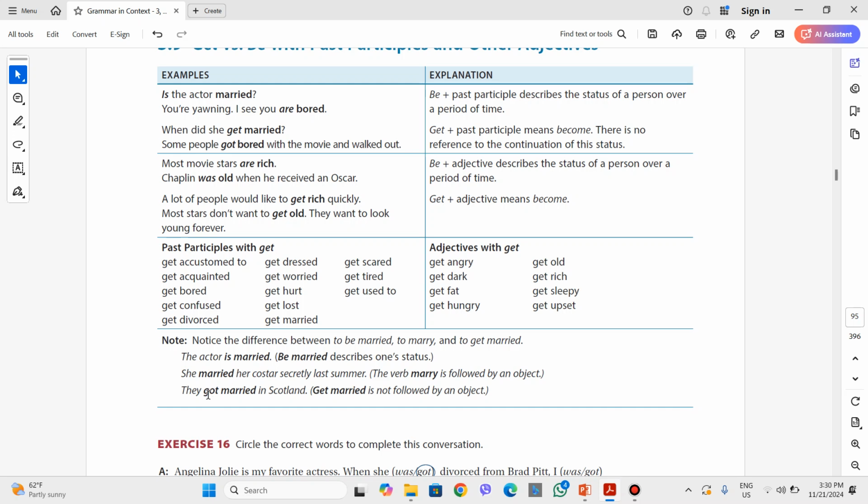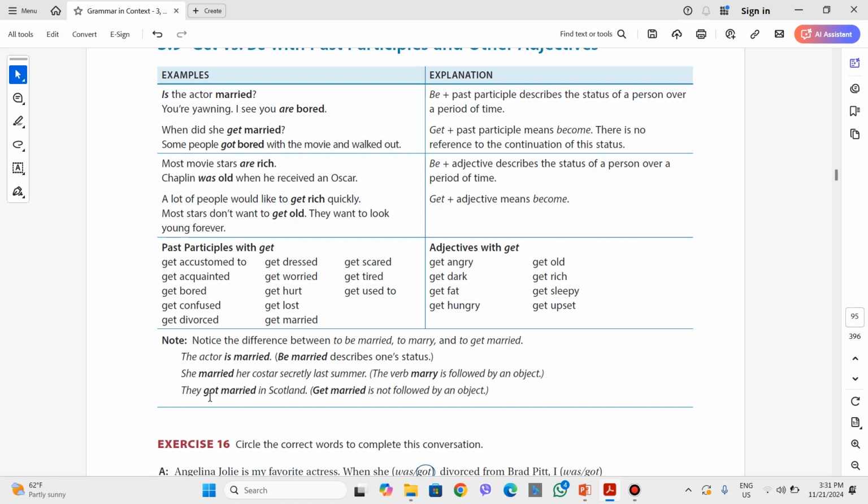When did she marry? She or whom did she marry? She married her co-star secretly last summer. So the verb marry is followed by an object when it's not preceded by get or by verb to be. When it is used as the main verb without anything else, it is usually followed by an object. She married her co-star. She married Jack secretly last summer. It's followed by a name, let's say.